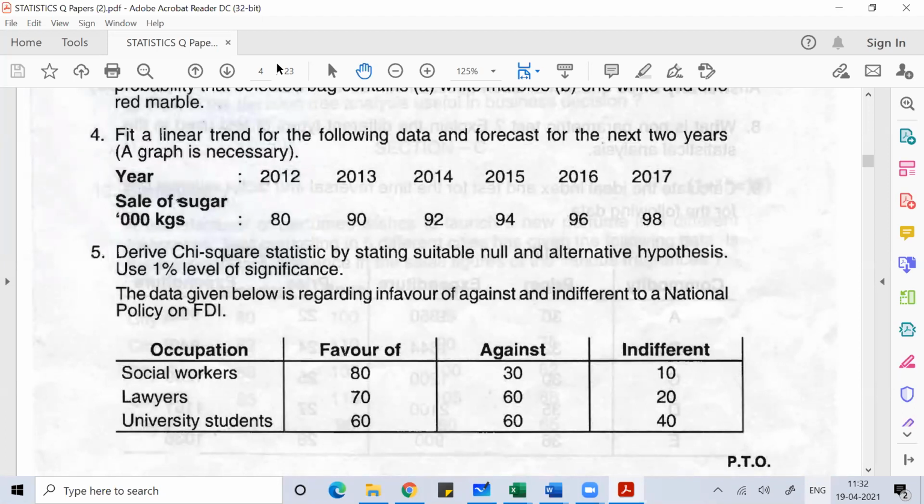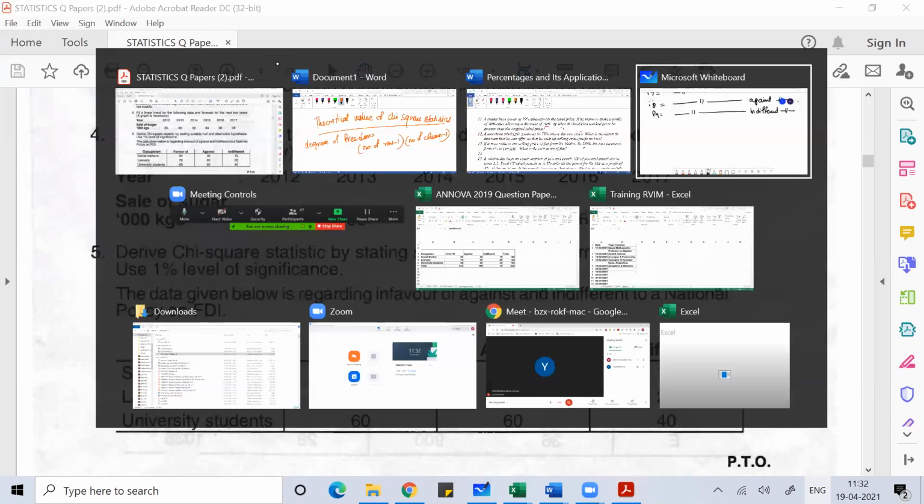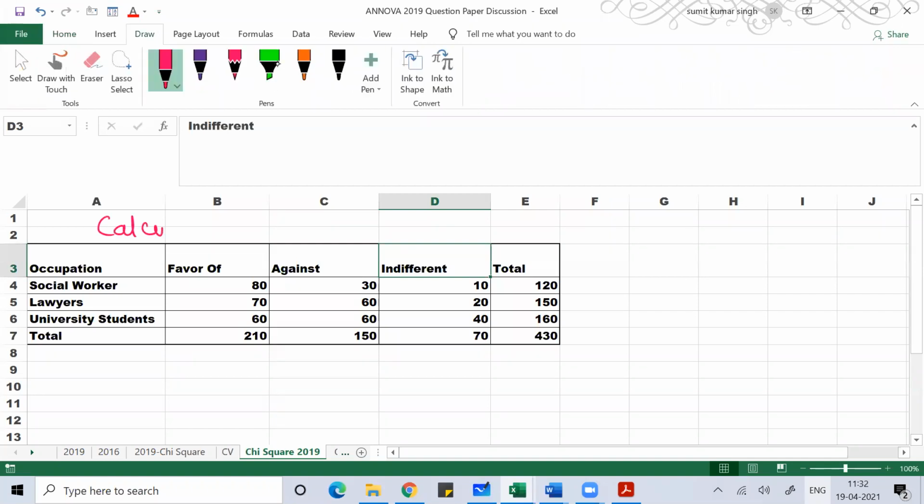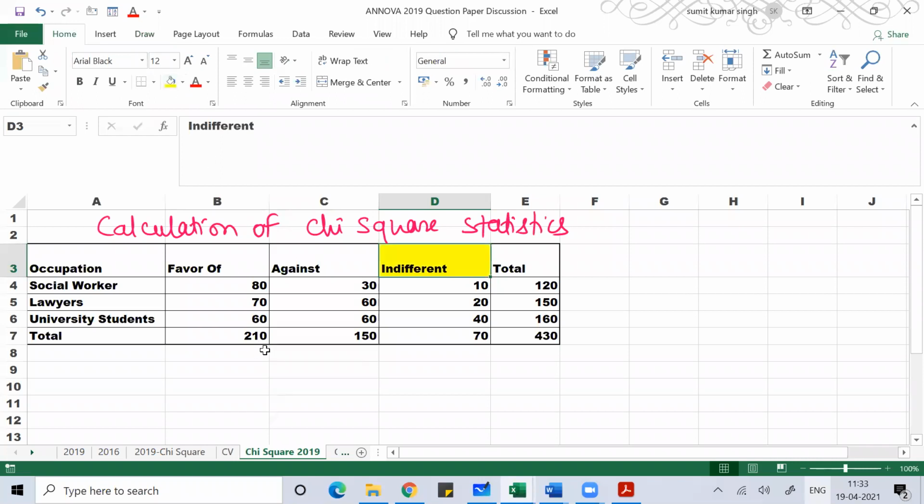Then I'll give a topic called calculation of chi-square statistics, and I'll draw this table. Once I've drawn this table, if the total is given, fine; if the total is not given, I'll calculate the total by myself. As you can see in this problem, the total was not given, so I calculated the row total and column total by myself.